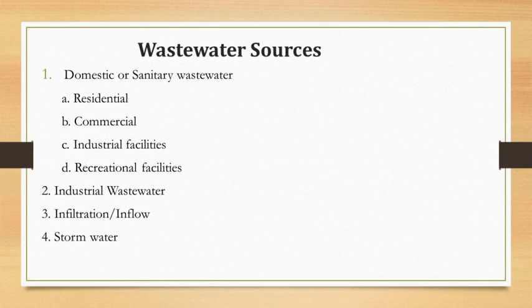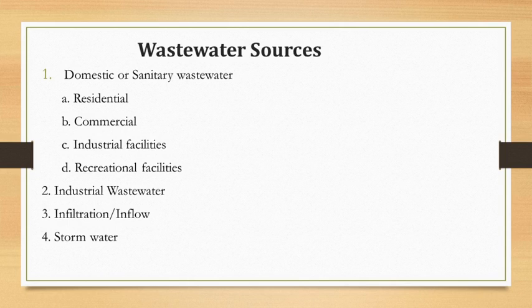So these are the sources of wastewater. There are different sources of wastewater. The first source is residential wastewater, then commercial wastewater, then institutional wastewater, and then industrial wastewater, then infiltration and stormwater. So these are the different sources of wastewater.